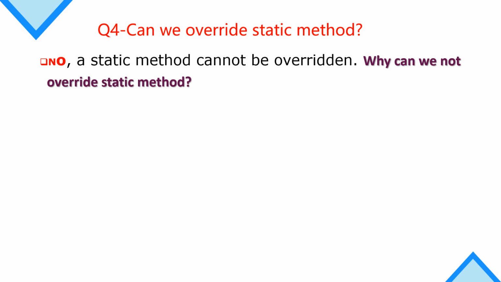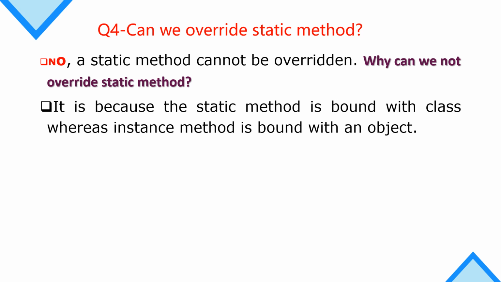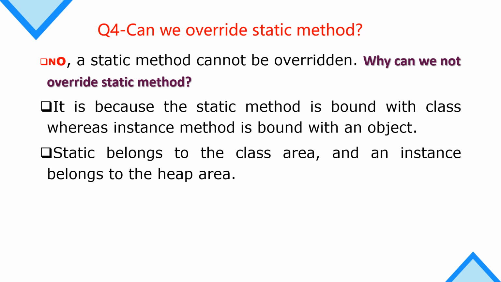Why can it not be overridden? So why can we not override the static method? The answer is that the static method is bound with a class, whereas an instance method is bound with an object. So a static method has a close bond with the class, whereas an instance method is bound with an object. Static belongs to the class area. It is defined in the stack, while an instance belongs to the heap area.